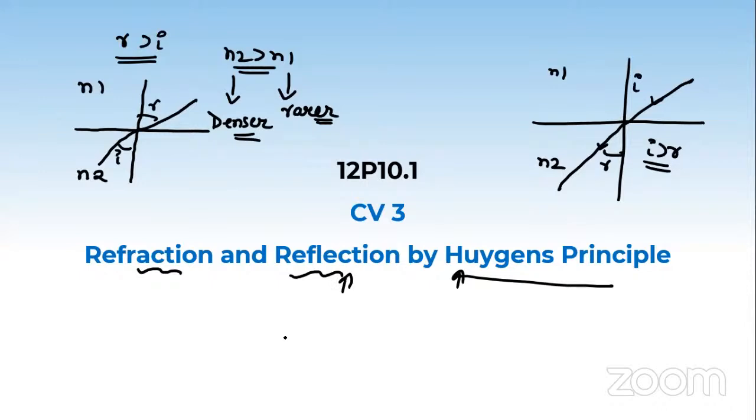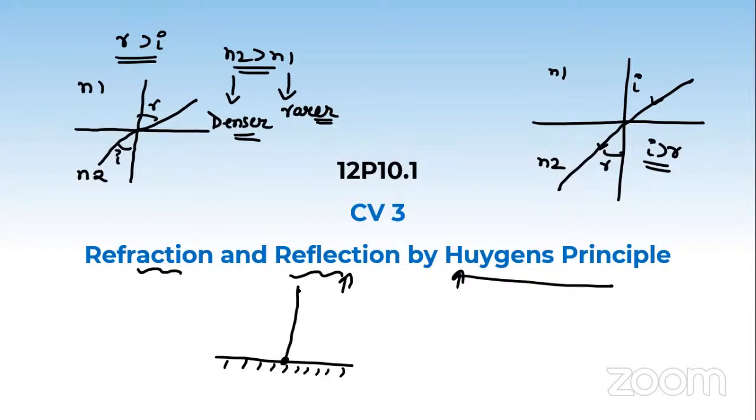The next is reflection. What does reflection say? Suppose you have a plane surface, and this is the point of incidence.